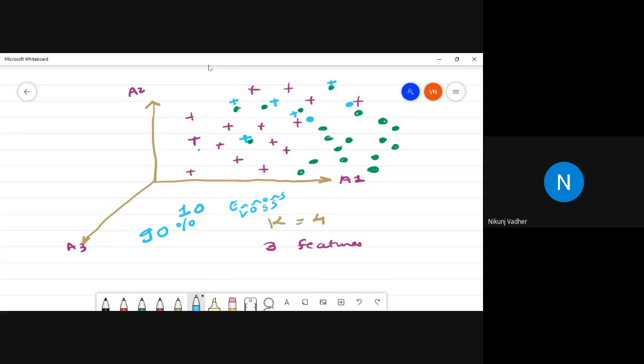So, being a machine learning engineer or AI engineer, your task is to create a model which will label these samples properly. And in real world data sets, accuracy will be lower.